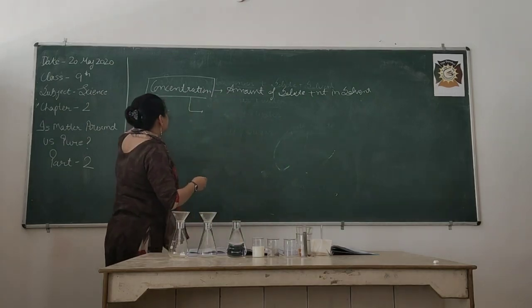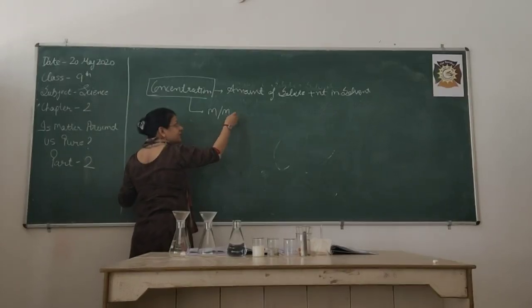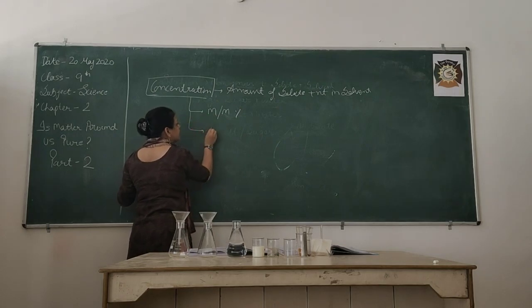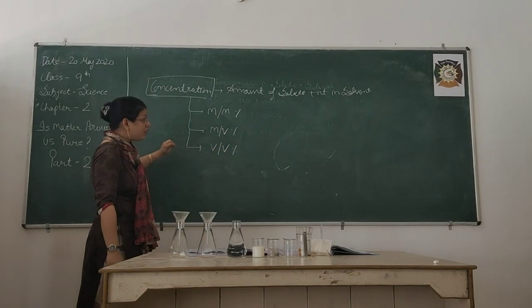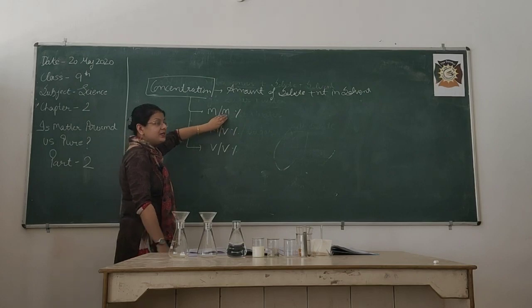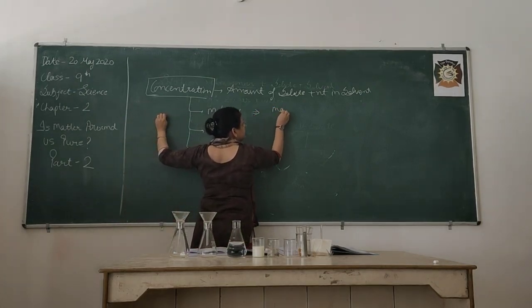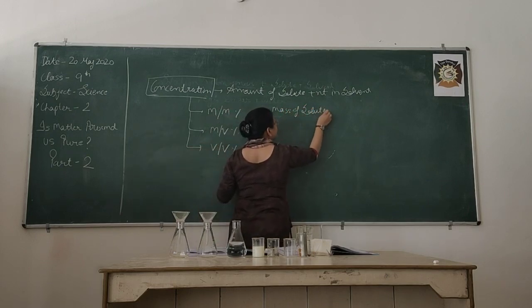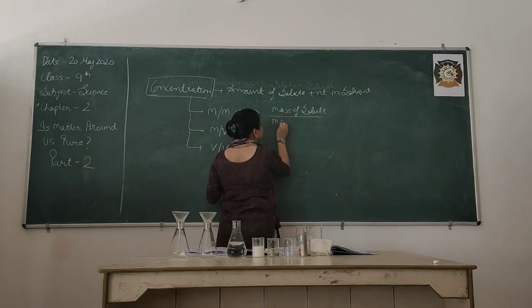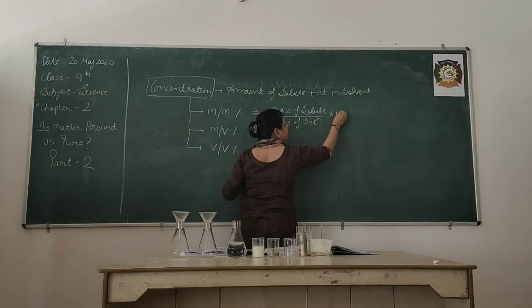Now we further classify concentration: first, mass by mass percentage; second, mass by volume percentage; third, volume by volume percentage. For mass by mass, the formula is mass of solute divided by mass of solution into 100.